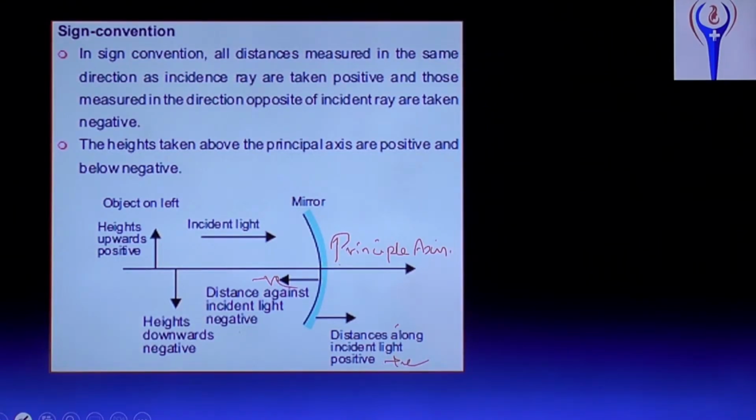Height taken above the principal axis will be taken as positive, and below the principal axis, that is the inverted image, it is negative.